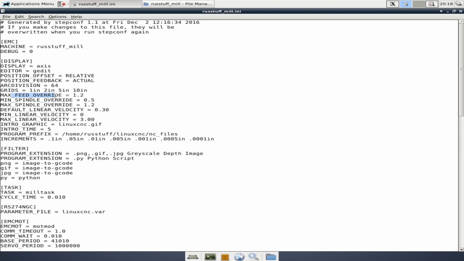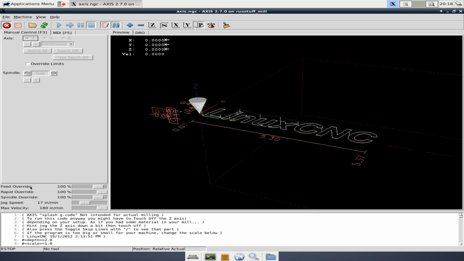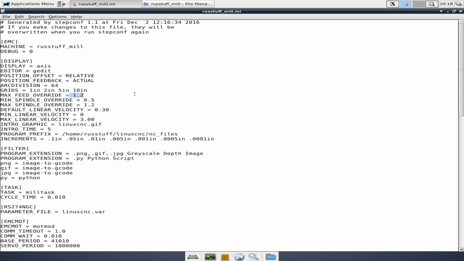Maximum feed override is one of my favorite things to change, and this 1.2 corresponds to a multiplier of your feed override. So you'll notice we can go to 120%. Now, personally, I like to run mine at 200%, so we're going to change this to a 2.0. Also, 300% you may find being really useful. So come back in and change this and set it as high as you like for whatever works well for you. Min spindle and max spindle override, we're going to leave those alone.